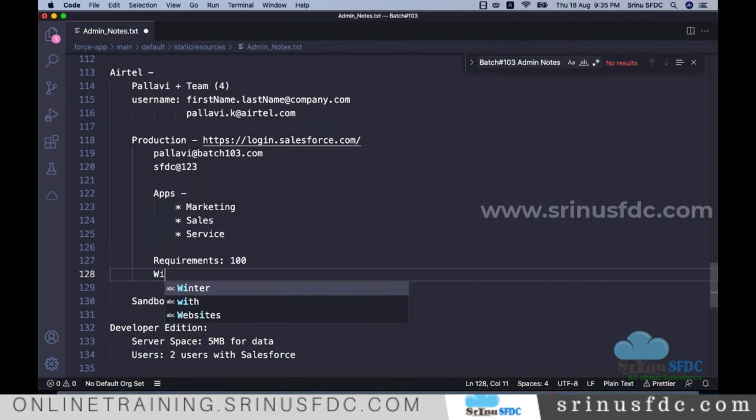Let's say Wipro is one of the software companies, and they won the bidding. That means Wipro assigns a team to work on the requirements of Airtel. Maybe they give a manager, maybe a team lead, and let's say 3 admins or developers, and let's say 1 QA member who can do the testing. Let's say this team is assigned to work on these Airtel requirements.